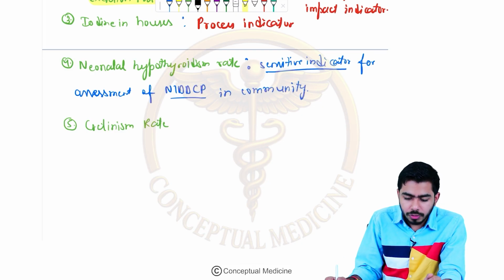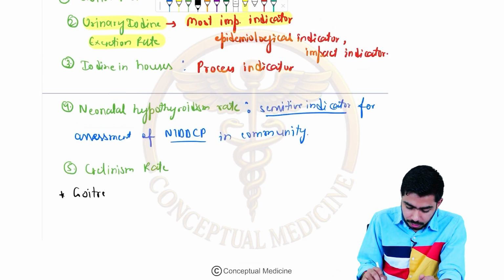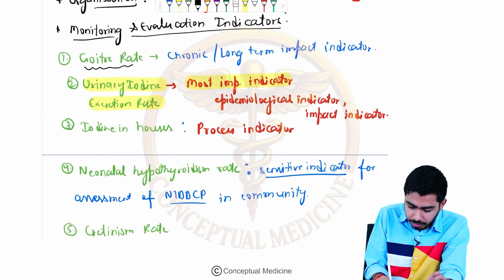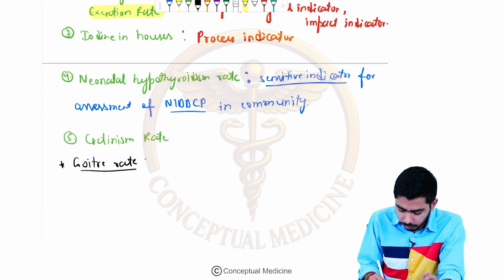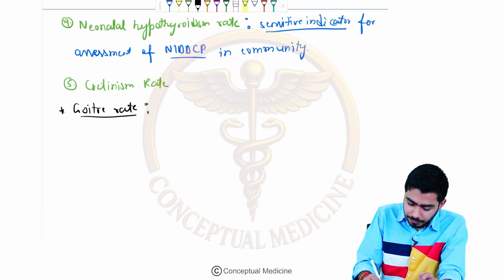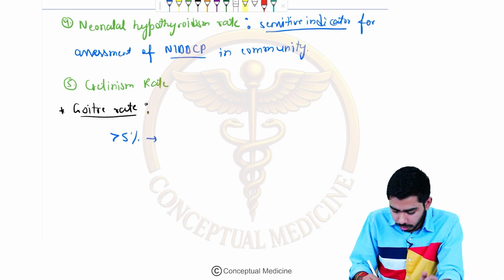Now let's talk about the goiter rate, some important points. They are asking us the values of the goiter rate. If it is less than 5%, then it is fine.